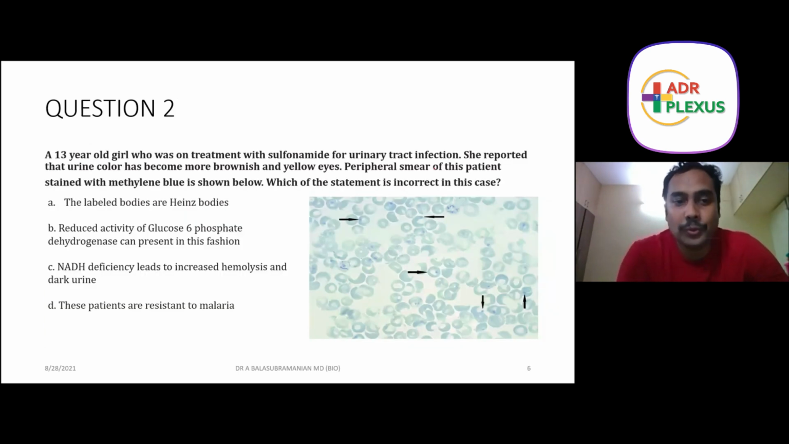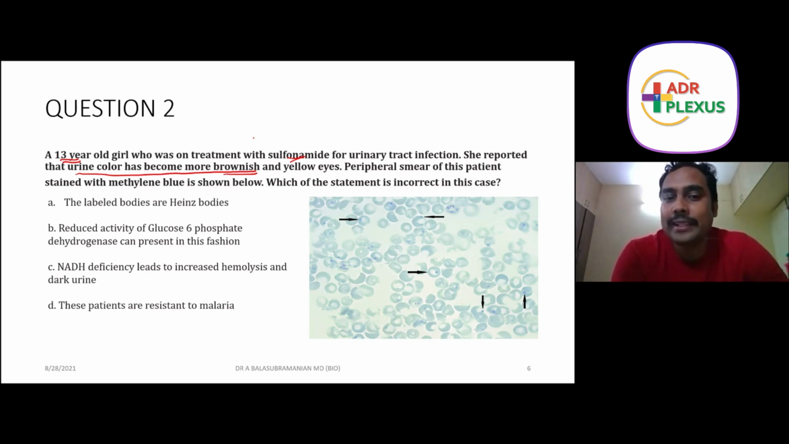This is question number 2. A 13-year-old girl, this is all important. You must always remember the age has its own propensity to cause some diseases. A 13-year-old girl who was on treatment with sulfonamide, sulfur drugs, for UTI reported that the urine color has become more brownish and that she has yellow eyes. So this can only signify one thing.